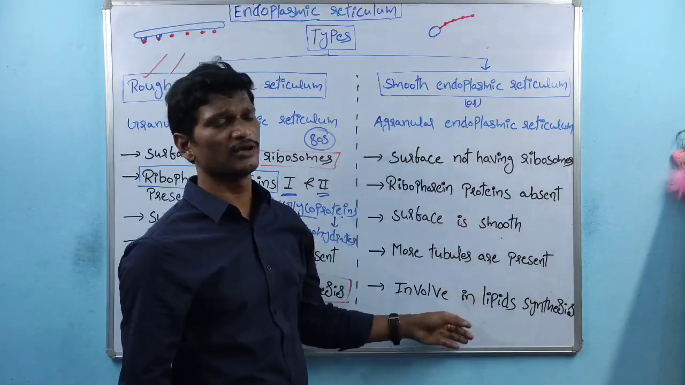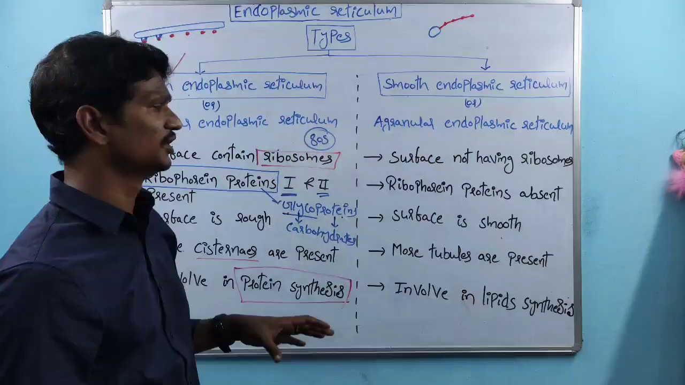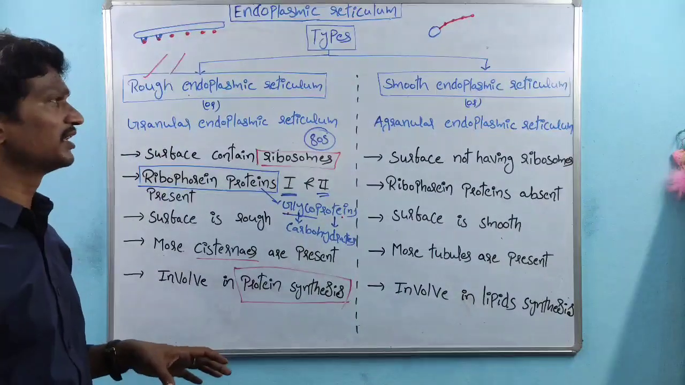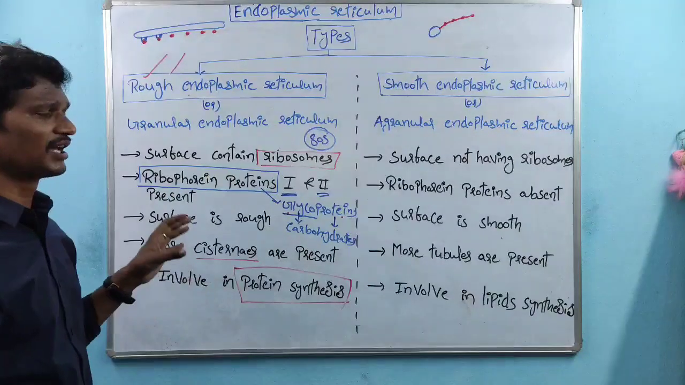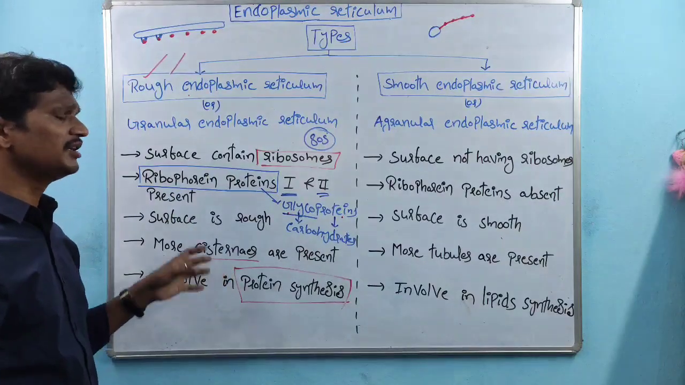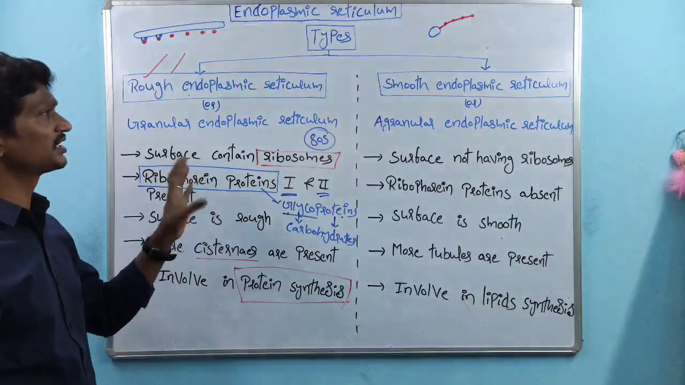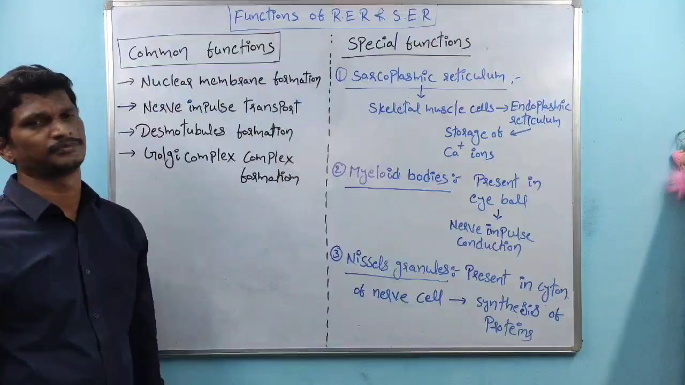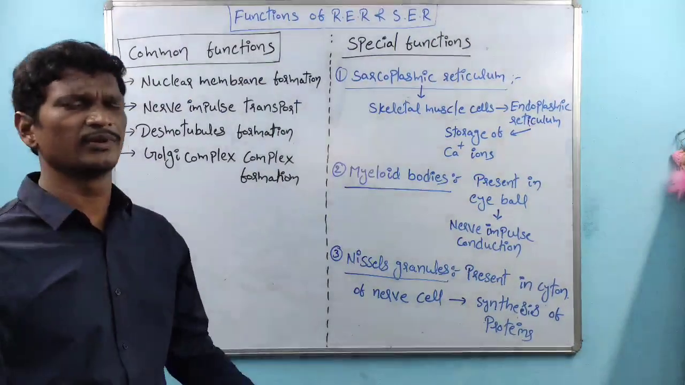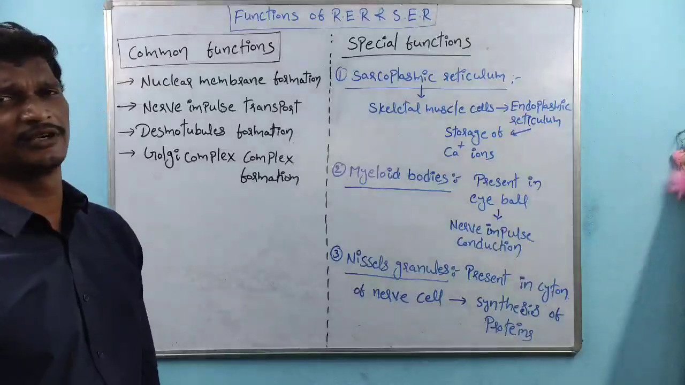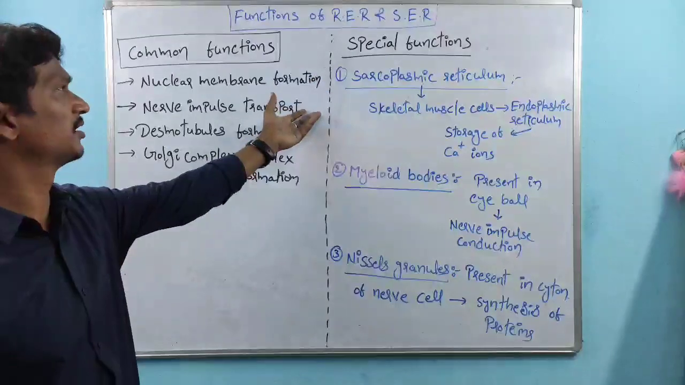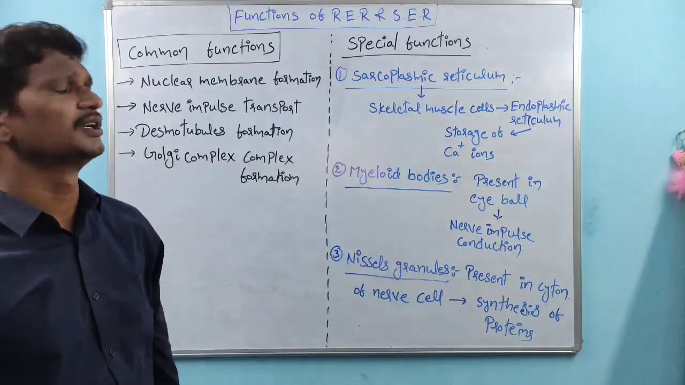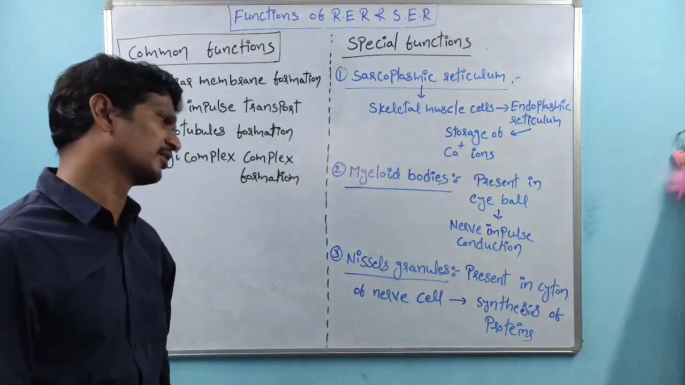The smooth endoplasmic reticulum is involved in the lipid synthesis process. So these are the differences between rough endoplasmic reticulum and smooth endoplasmic reticulum. These are the differences, right? Coming to the next one, the common functions of endoplasmic reticulum, meaning the common functions of rough and smooth endoplasmic reticulum, and the special functions of rough and smooth endoplasmic reticulum.